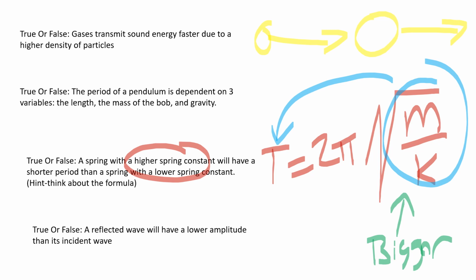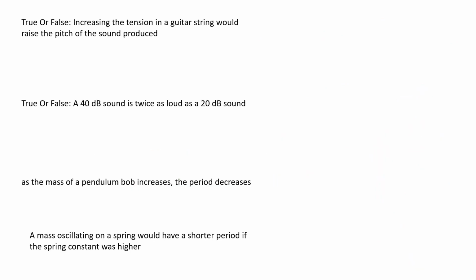True or false? A reflected wave will have a lower amplitude than its incident wave. That is true, because when a wave hits a boundary, it always transmits some of its energy into the new medium. So it always comes back with less energy, hence a lower amplitude than what it did going out. True or false? Increasing the tension in the guitar string would raise the pitch of the sound produced. That is very definitely true.